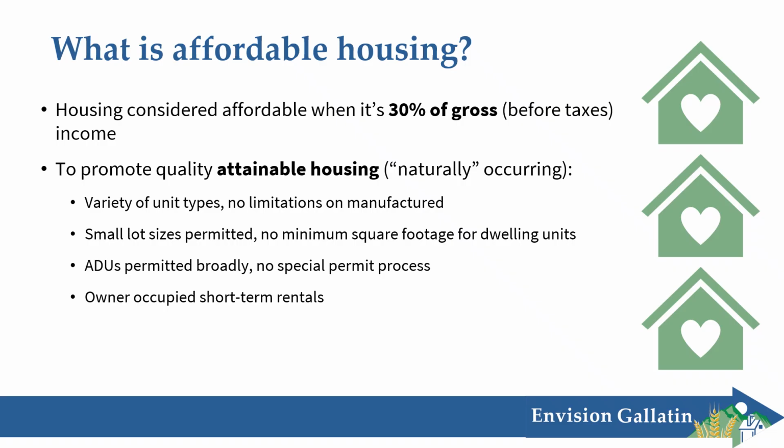And to promote this type of housing, the model code promotes a variety of unit types allowed by right, and also doesn't place any limitations like minimum width standards or roof pitch requirements to prevent manufactured homes. It permits a variety of small lot sizes, and there's also no minimum square footage for dwelling units to allow for smaller units and things like tiny homes.